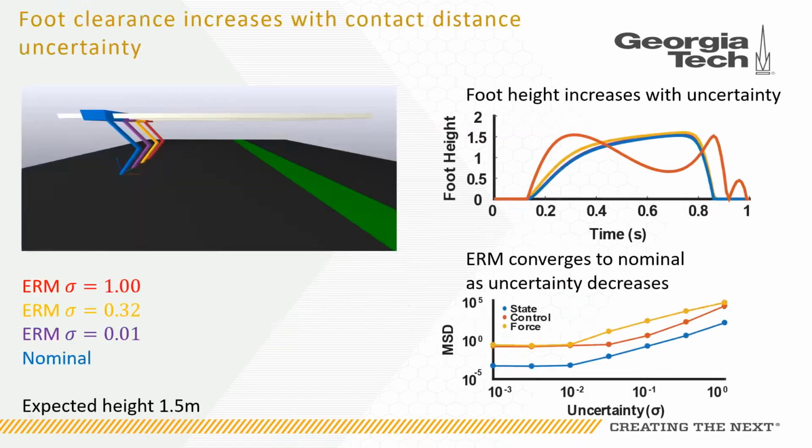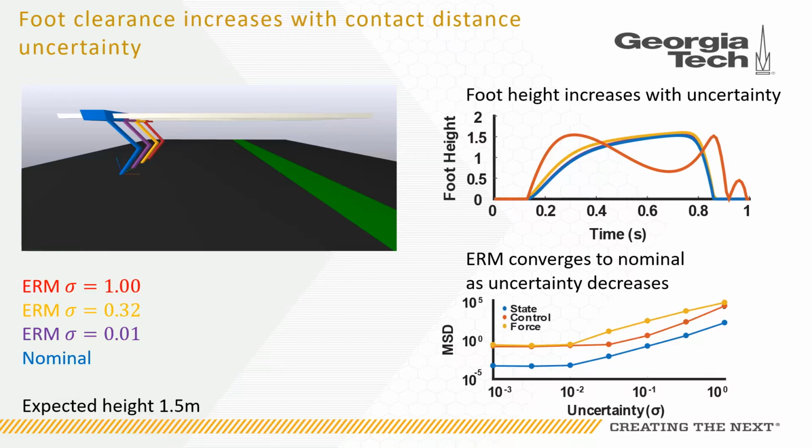Here we assume that the distance between the cart and the ground was uncertain, but that it had an expected value of 1.5 meters. As with the sliding block, we also tested different levels of uncertainty in the distance to the terrain and compared against a non-ERM reference.